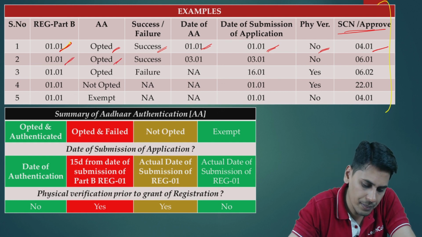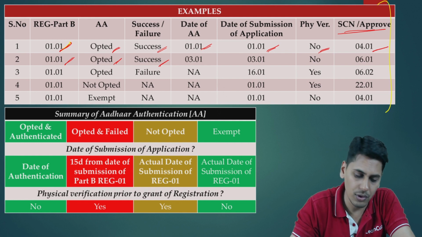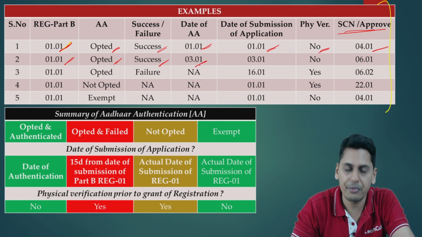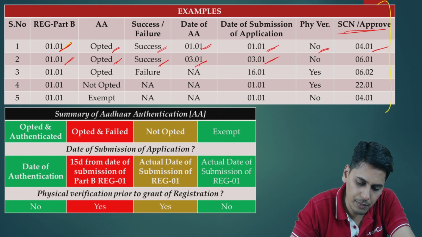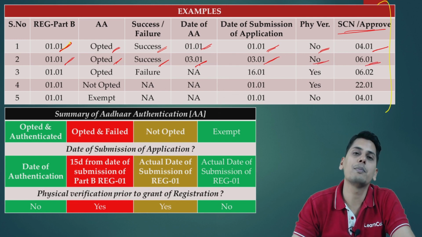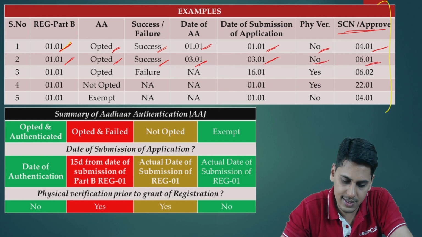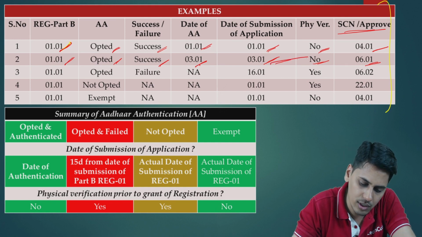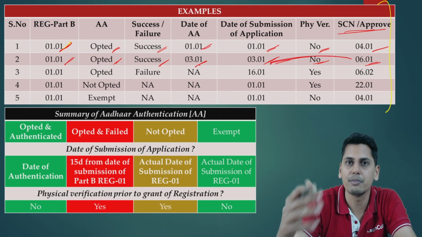Aadhaar authentication opted. Aadhaar authentication is successful, but it is successful on 3rd of January. Date of submission of application 3rd January. Physical verification no. Show cause notice or approval. The reaction time available with the officer is 6th of January. 3 working days counted from 3rd of January, from the date of submission of application.